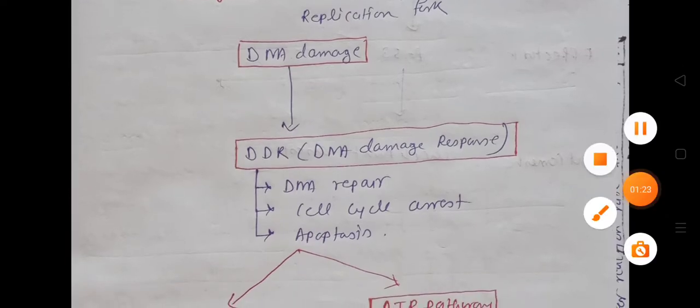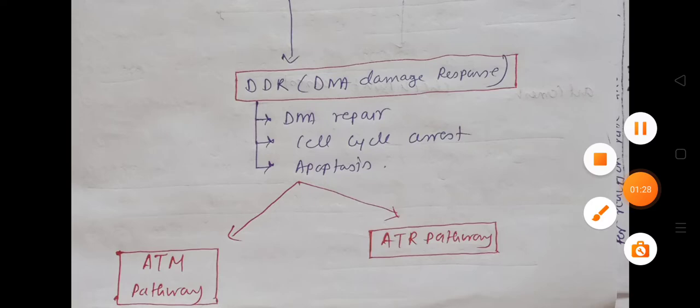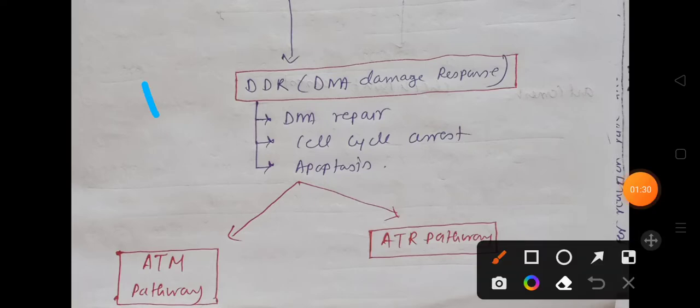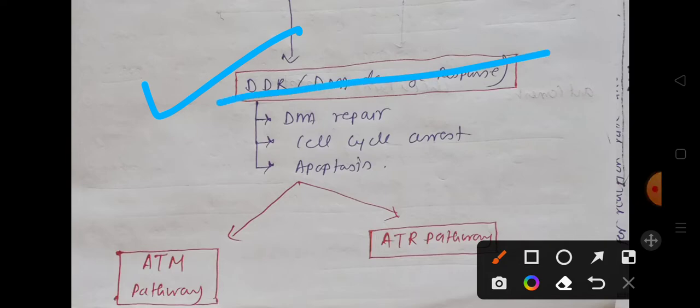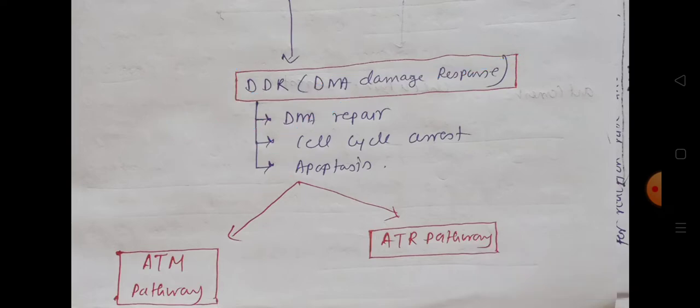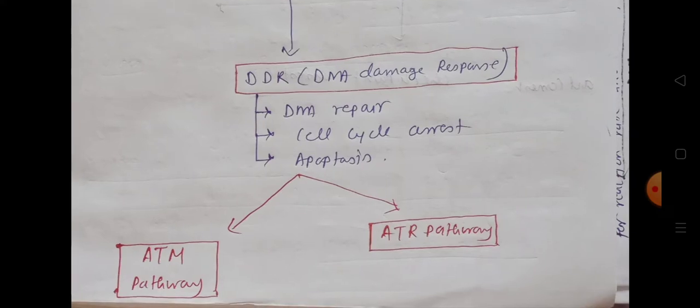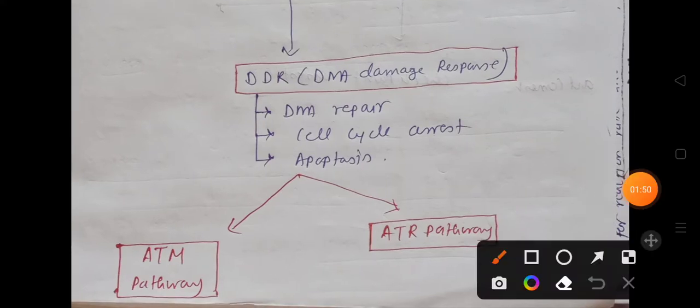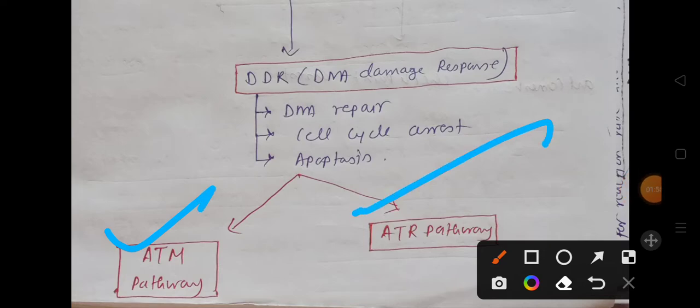So whenever DNA damage occurs, the cell creates an elaborate cellular network. That is known as DDR or DNA damage response. That cellular network ultimately leads to DNA repair, cell cycle arrest, and cell death, which is known as apoptosis. So we can classify DDR or DNA damage response into two classes. One is the ATM pathway, another one is the ATR pathway.